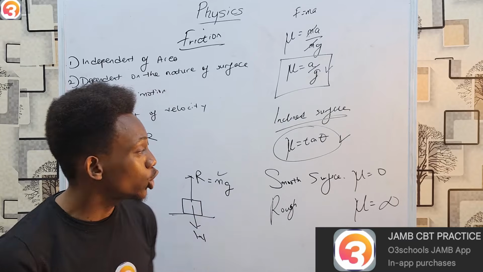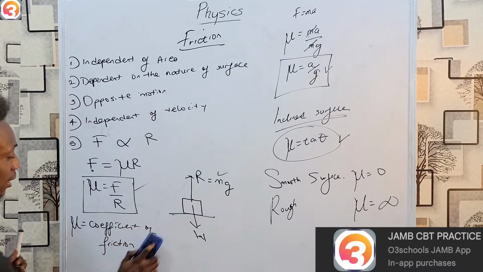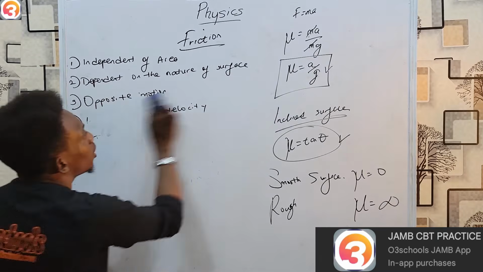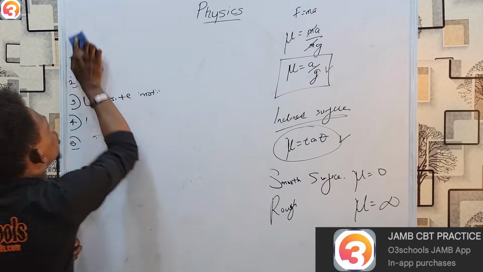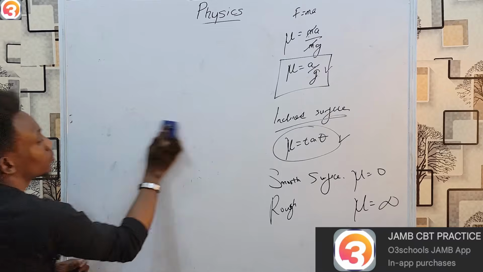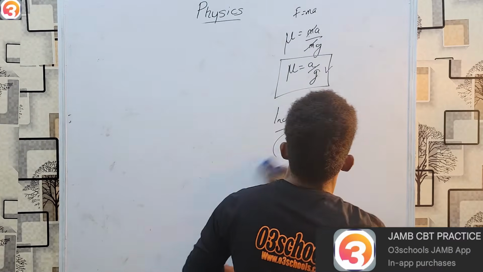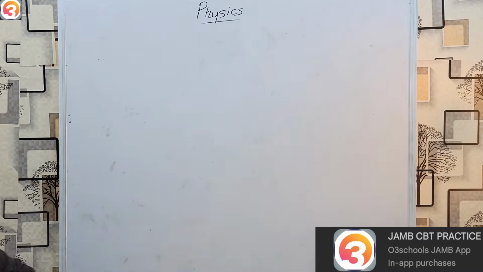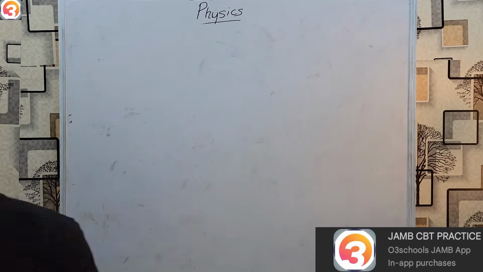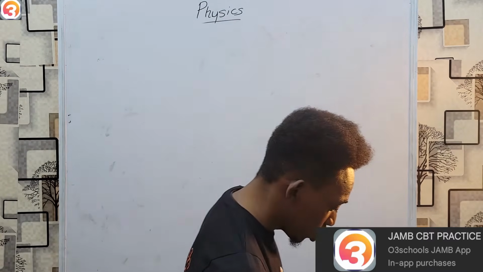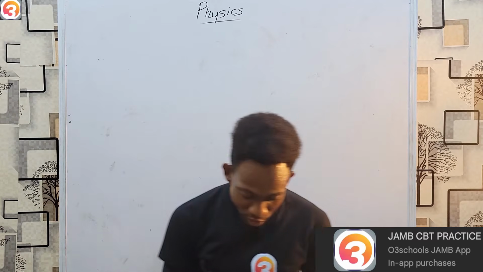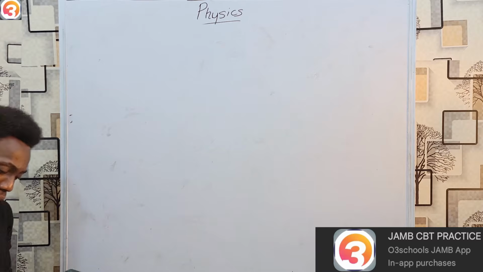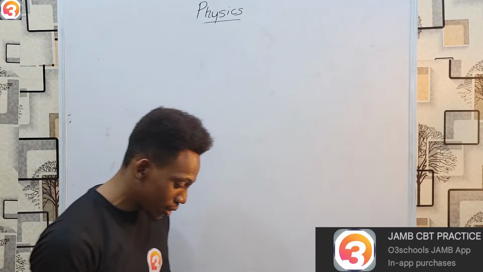So, this is friction, and with this, actually, we can open our O3 Schools JAMB app and then begin to solve questions, simple questions. So, getting our O3 Schools JAMB app on our device, let's work together and see some questions and also their answers. Okay, our first question is purely theoretical, and I think I just answered it.